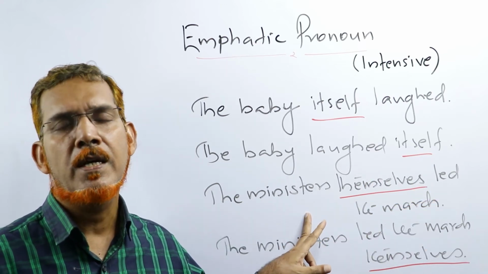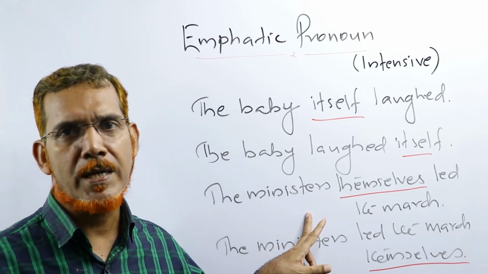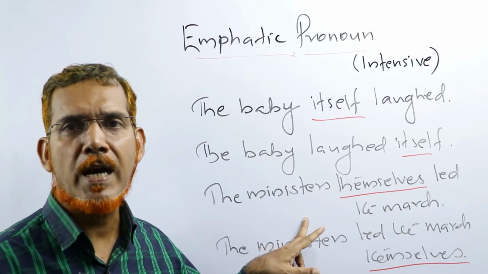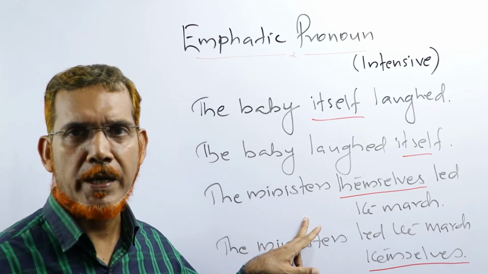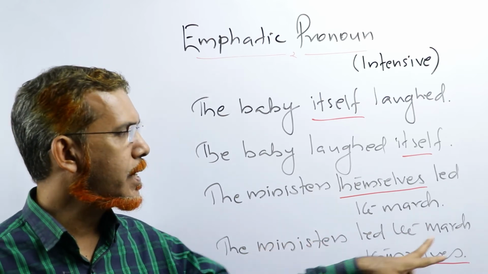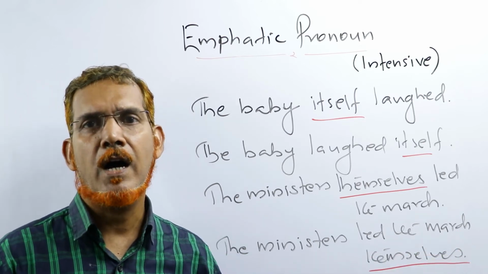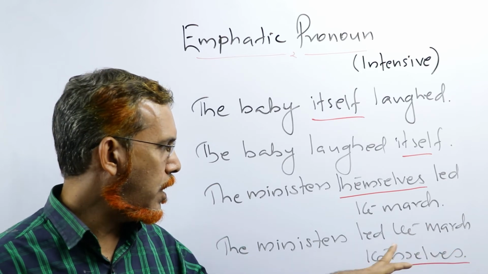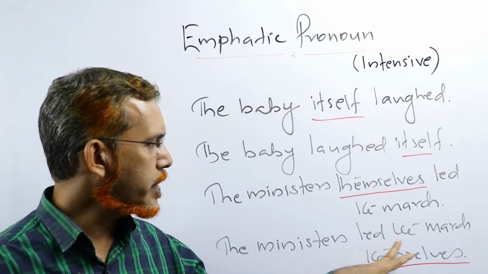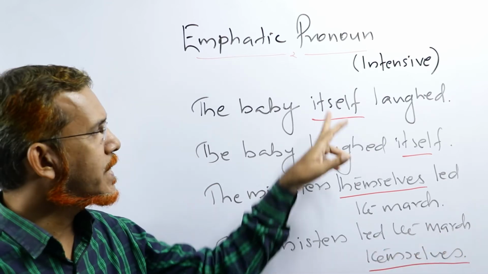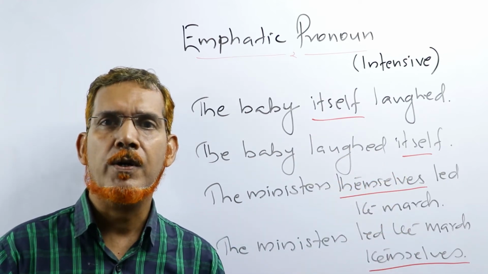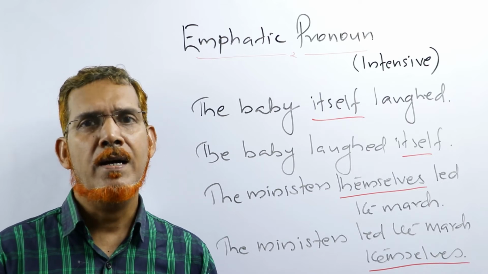The first sentence, the ministers themselves led the march. The emphatic pronoun themselves comes just after the subject. In the second sentence, the ministers led the march themselves. Themselves comes after the object, the march. Itself and themselves are emphatic pronouns because they emphasize the matter.